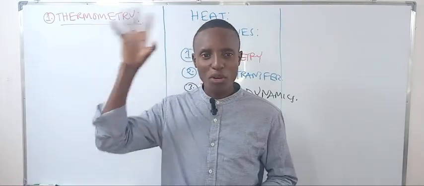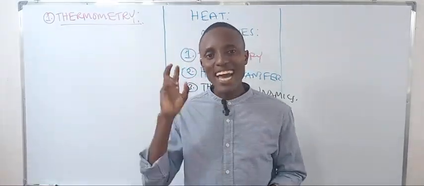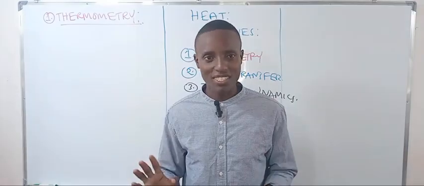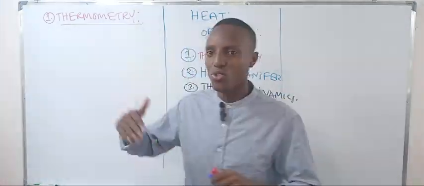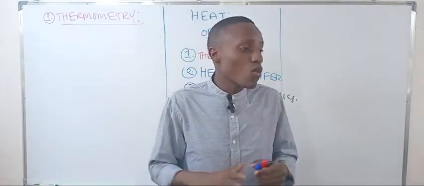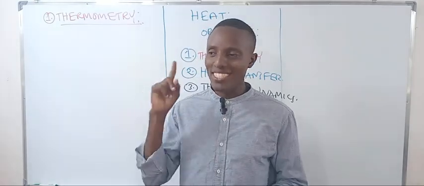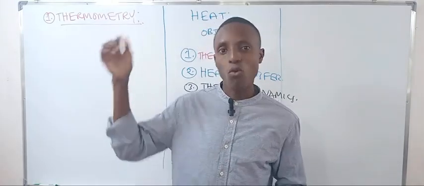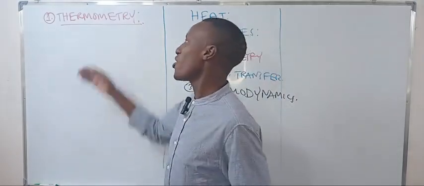So for the general concept about heat, we're going to discuss in thermometry the definition of terms. The other thing we're going to discuss in thermometry is the types of thermometers. You need to know the types, their advantages, their disadvantages, why to use this, why not to use this, and what the mechanism is. Because in competence, you need to know what, you need to know how, and you need to know why. Okay, so let's go on with thermometry.